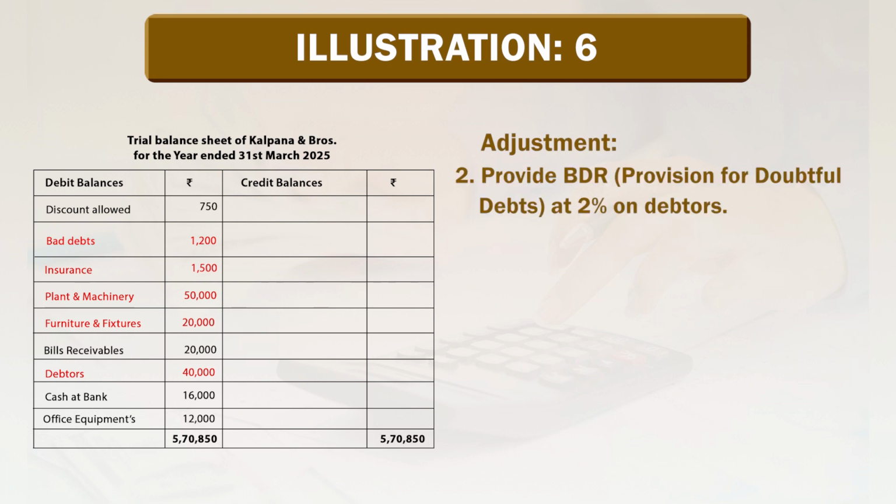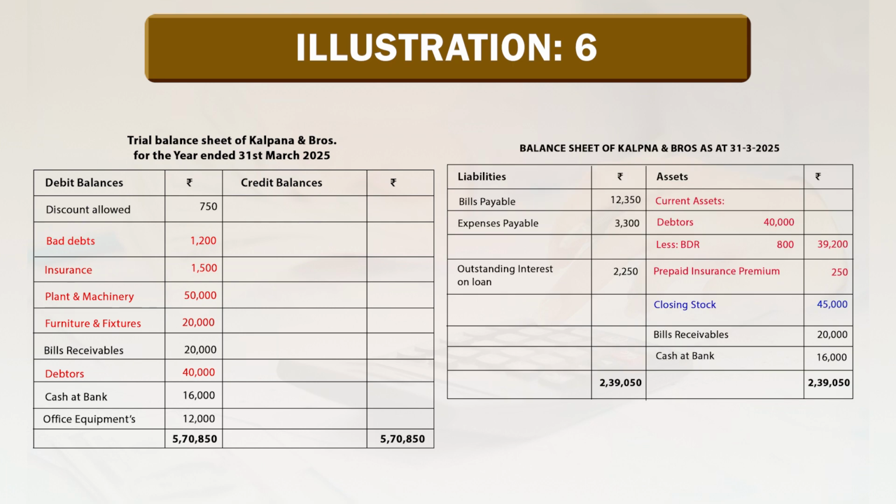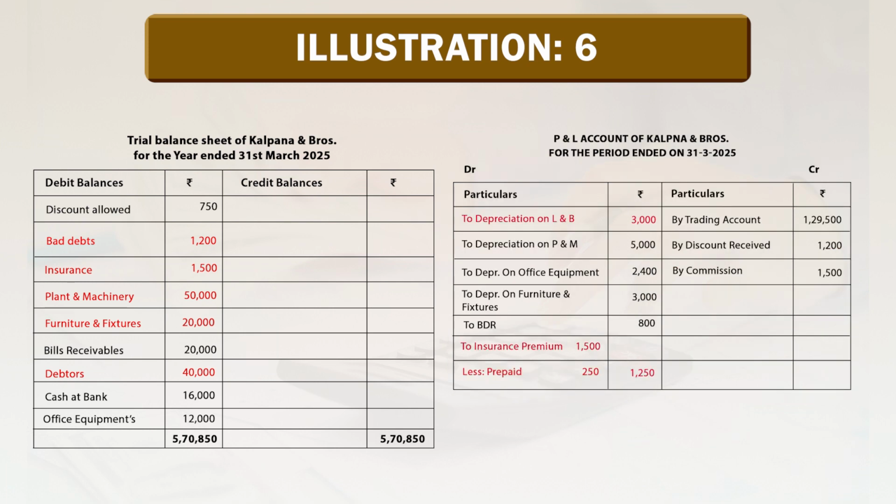Provide bad debts reserve, provision for doubtful debts at 2% on debtors. Here debtors are given rupees 40,000 less bad debt reserve at the rate of 2%, rupees 800. So, net amount should be mentioned on outer column 39,200, and bad debts reserve goes on debit side of profit and loss account, bad debts reserve rupees 800.